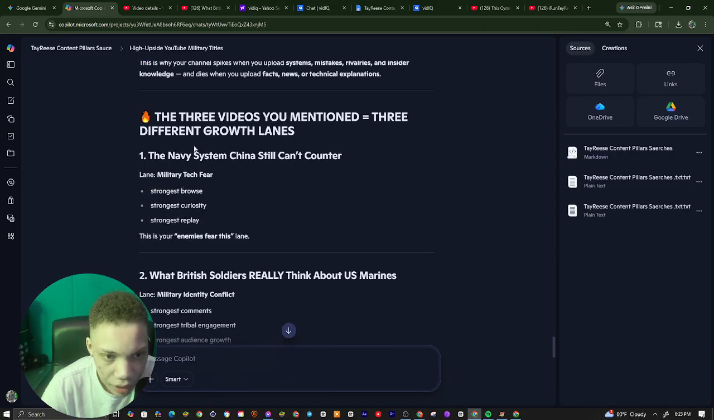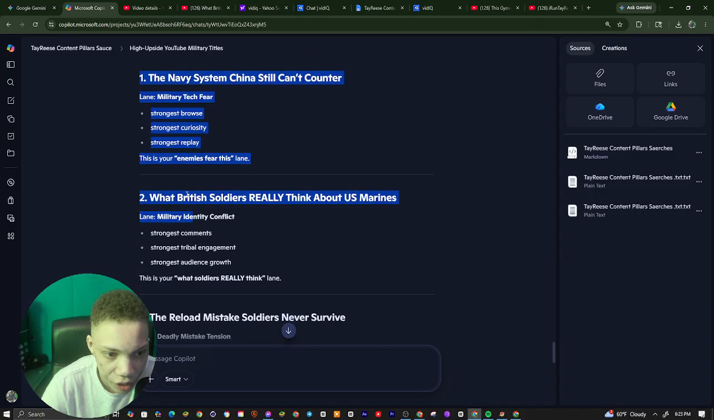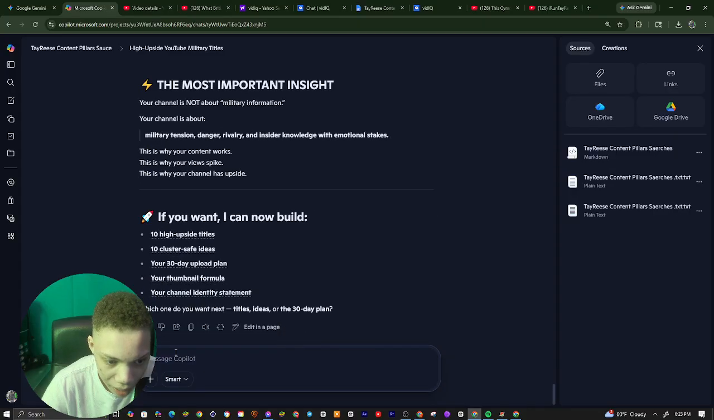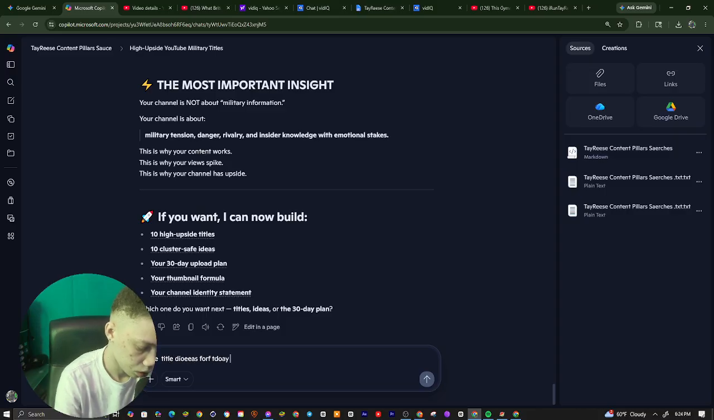You can see basically over here, it says these three videos used three different growth lanes. This is Navy, this is the military lane. Touch fear, strongest curiosity. This is what British soldiers really think. This is military identity, conflict, strongest comments. So I'm going to ask it: give me title ideas for the day and ones to pick from to post.